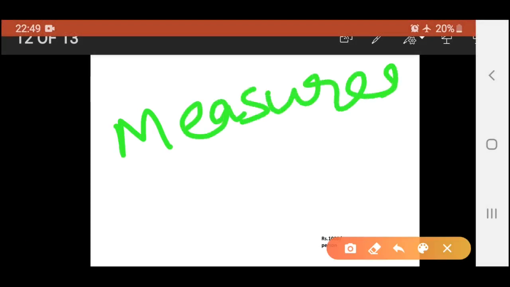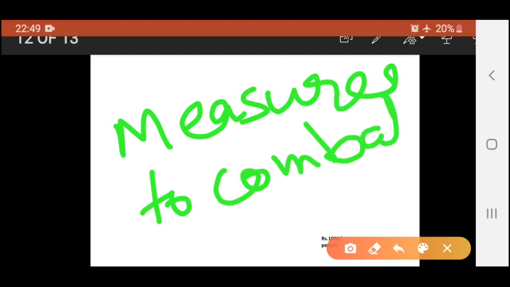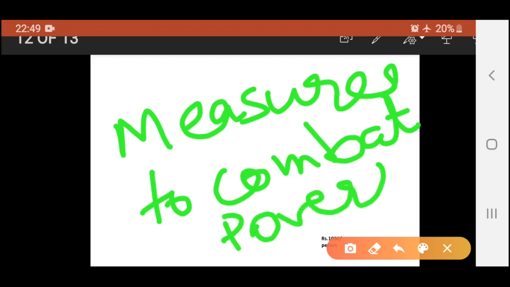So to conclude, now we will be looking at the next concept, the measures to combat poverty, which are most important. अब हमें reasons पता चल गए. हमने reasons किए ही इसीलिए हैं कि how can we frame the policy. Before we frame the policy, we must be knowing what are the reasons behind that. So with this,